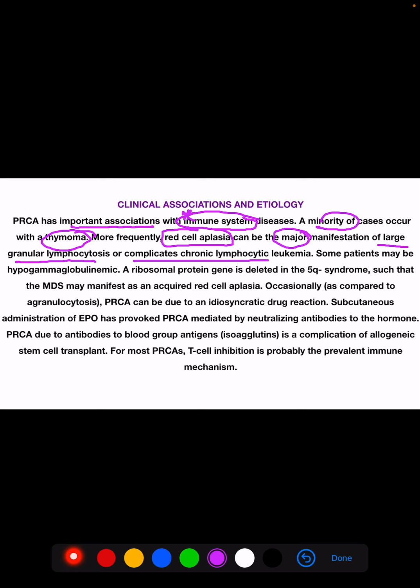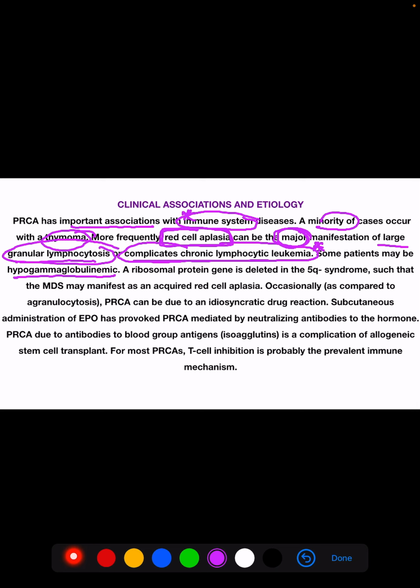As we have seen in the classification, it is associated with immune system diseases, and a minority of cases occur with thymoma. Red cell aplasia can be the major manifestation of large granular lymphocytosis, or it complicates chronic lymphocytic leukemia. Some patients may be hypogammaglobulinemic. Apart from pure red cell aplasia, a few patients may also have hypogammaglobulinemia.